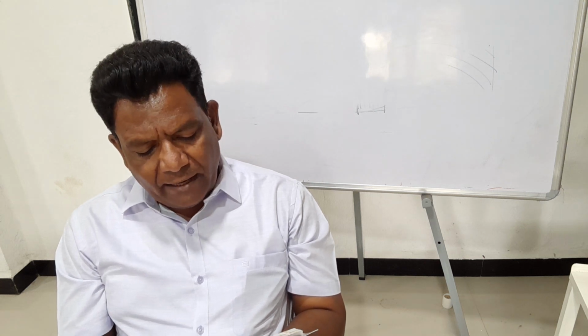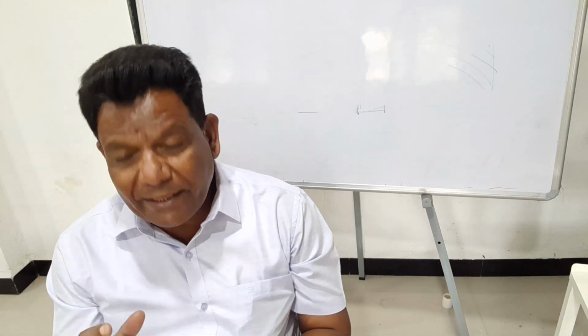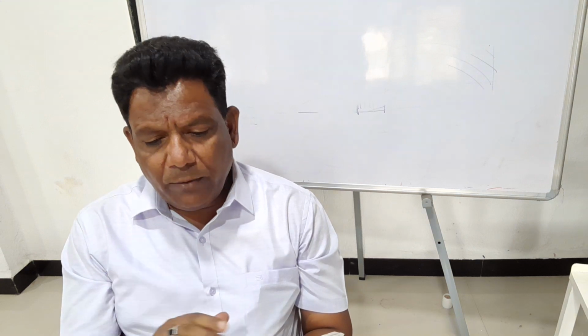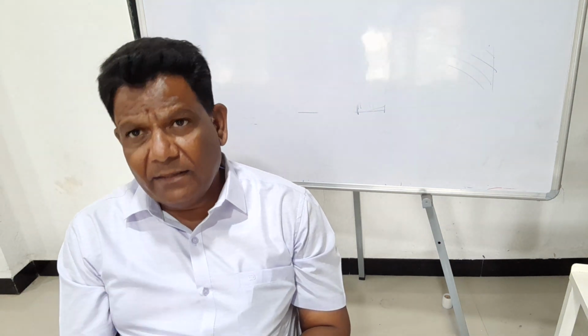In Milton's hand, the scope of the sonnet was greatly widened, and in time it came to include almost everything within the range of human feeling and experience. So this is the sonnet. So we studied three forms: the lyric, the ode, and the sonnet. These are the three forms we studied in this video. We move on to the fourth form of poetry in a second video. Thank you.